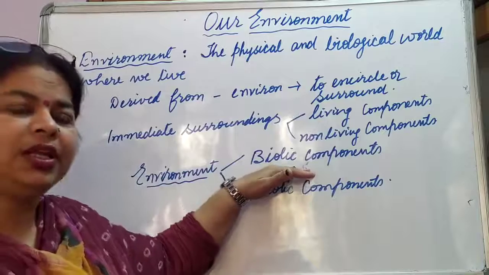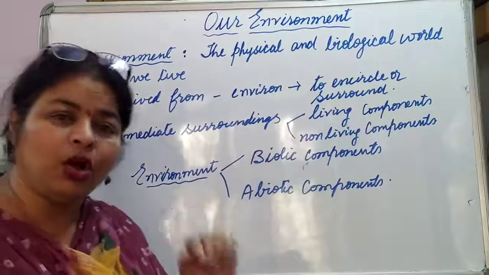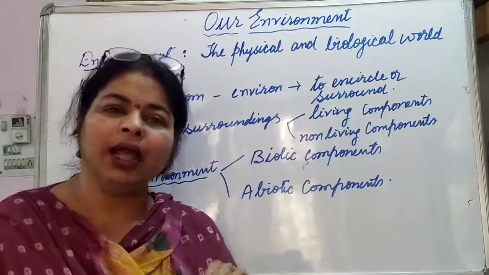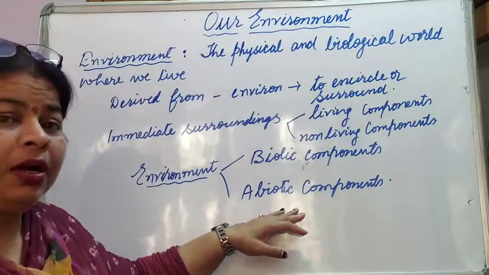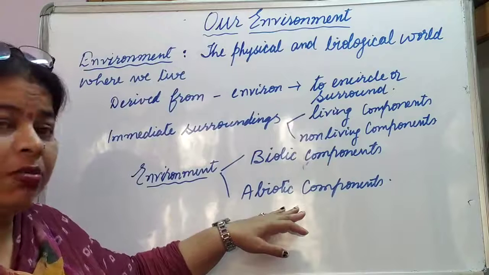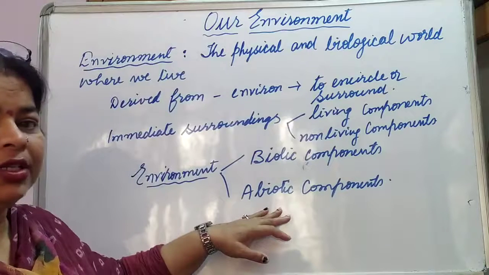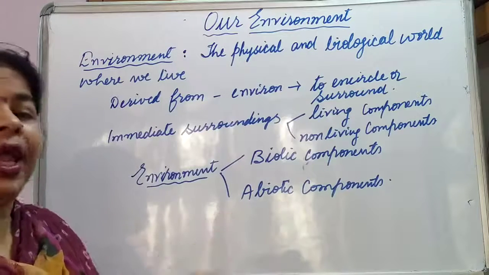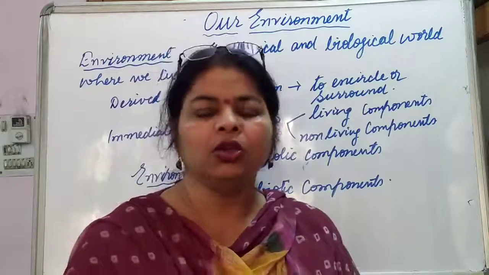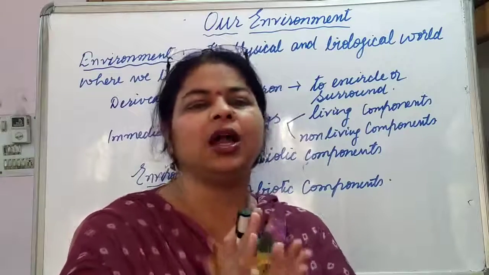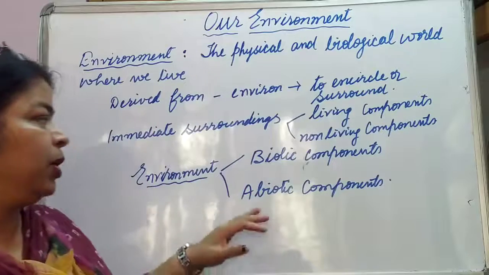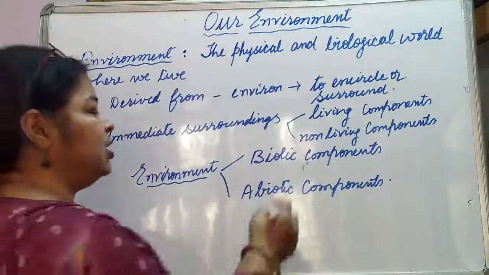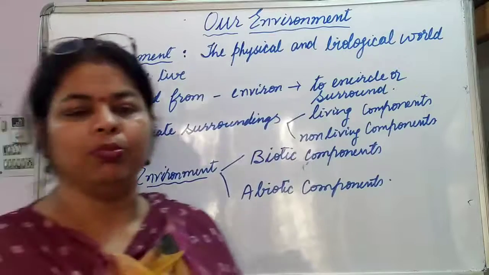Living components are part of the biotic component. We call them biotic components. While the non-living part, the physical things required for an organism to survive, is called the abiotic component. There is a harmonious, interdependent interaction between the biotic and the abiotic components.